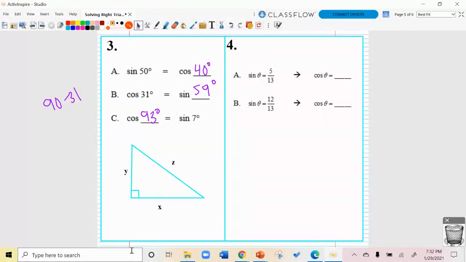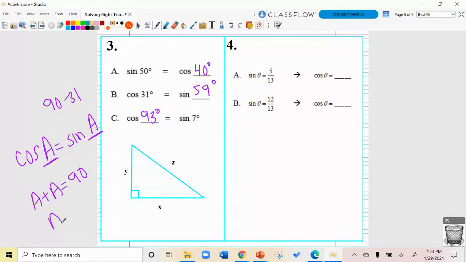If you need to draw yourself a triangle, do it. That is fine. If you need to picture that, well, the sine of 50, let's say this was 50, the sine would be y over z. Well, if I wanted the cosine to be y over z, I would be talking about this angle, which would be 90 minus 50. Draw yourself a right triangle. You know that this is all coming from right triangle trig. So, fun question, as if all of these aren't fun. If you have cosine of A equals sine of B, and A and B are the same thing, what is that angle? Where A plus A equals 90, and A equals A.